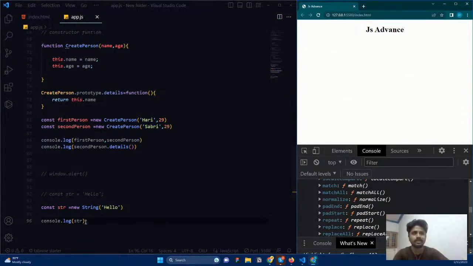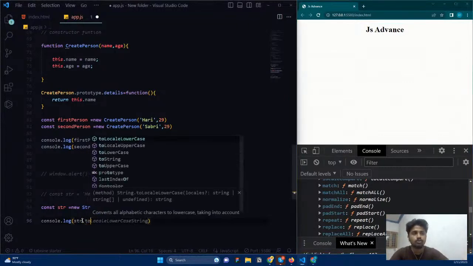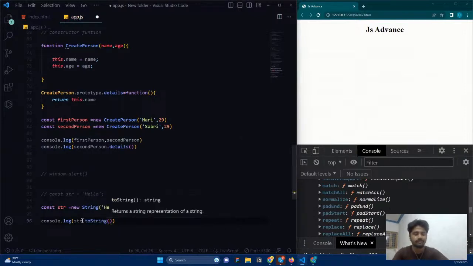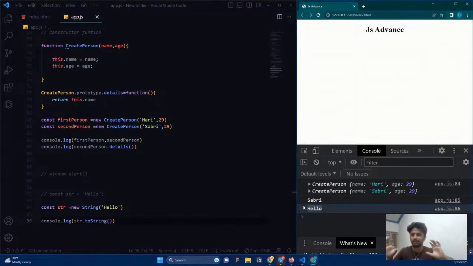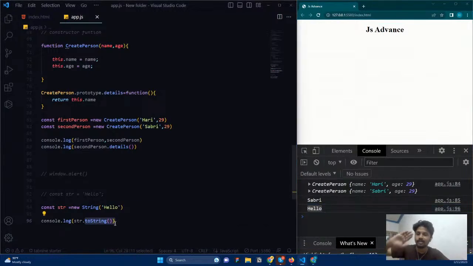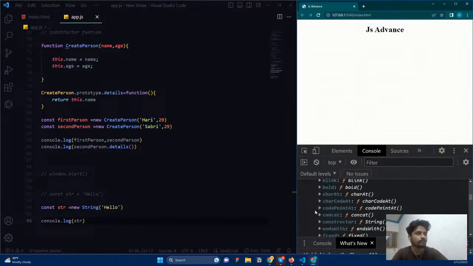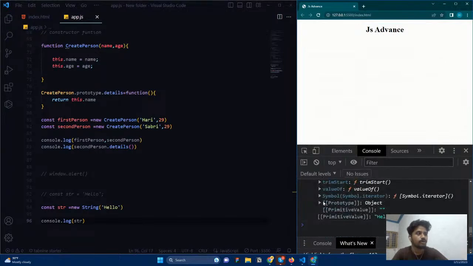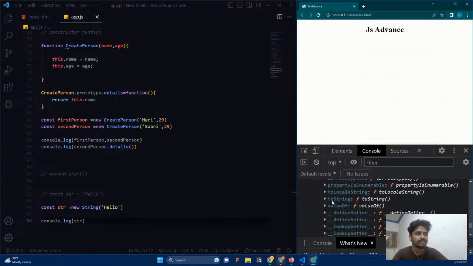And then it will use a method called toString, and it will return a normal string to us. We don't know, the object is hidden. That is why the toString method is available by default in every object. If I remove this one, you can see the toString method at the top of the prototype, not here. Scroll down. In the JavaScript prototype, you can see the toString method is available in the top prototype. So toString and valueOf methods, these two are available at the top of the prototype.